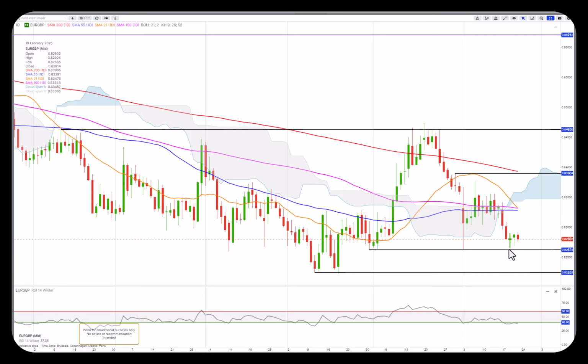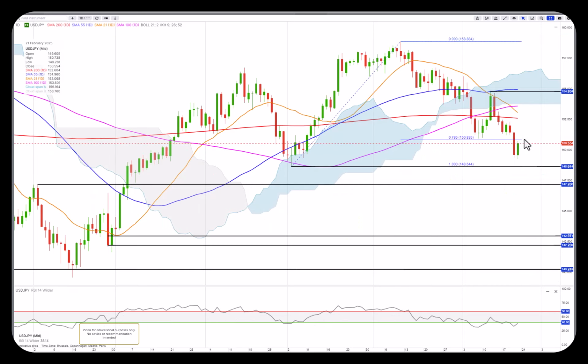It's not a given though, but we have negative sentiment on the RSI, so we could see a dip down to 82 and a quarter. Dollar yen sold off yesterday, has bounced this morning, but we are in a bearish trend. There is now some divergence, as you can see here.